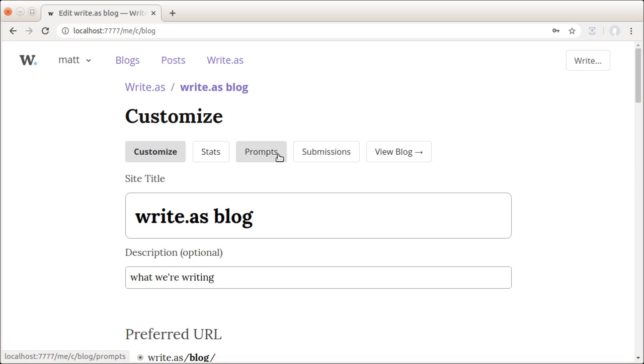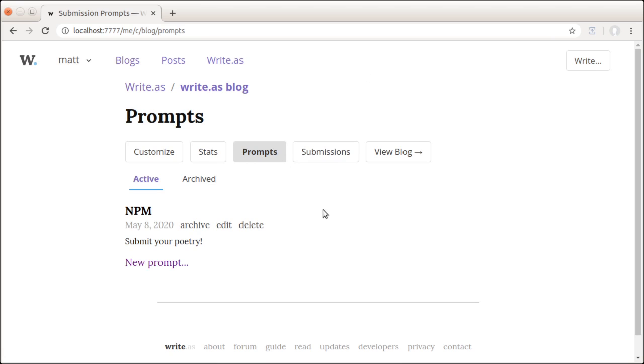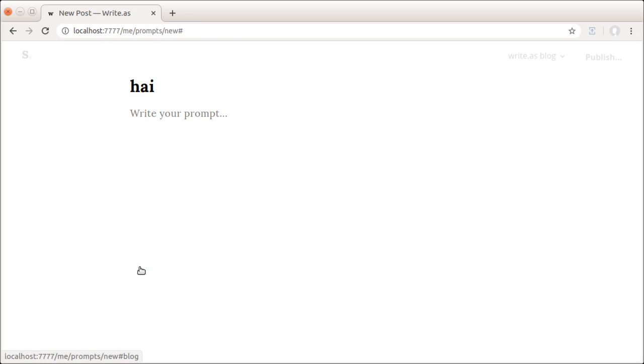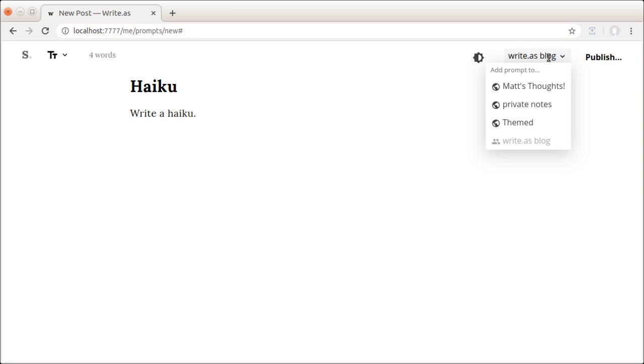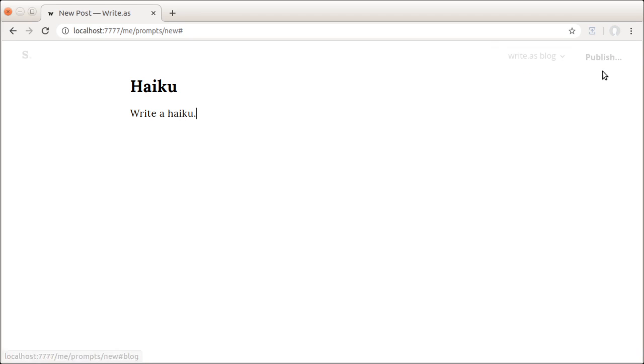Now, as I said, we've also made a lot of changes to Submit.as. Submit.as users will see these two options on their blog, prompts and submissions. So we'll hop over there. One of the things we've just added is the ability to schedule prompts. For example, if I want to add a new prompt that says write a haiku, I can select this shared blog that I want to publish it to, the Write.as blog.